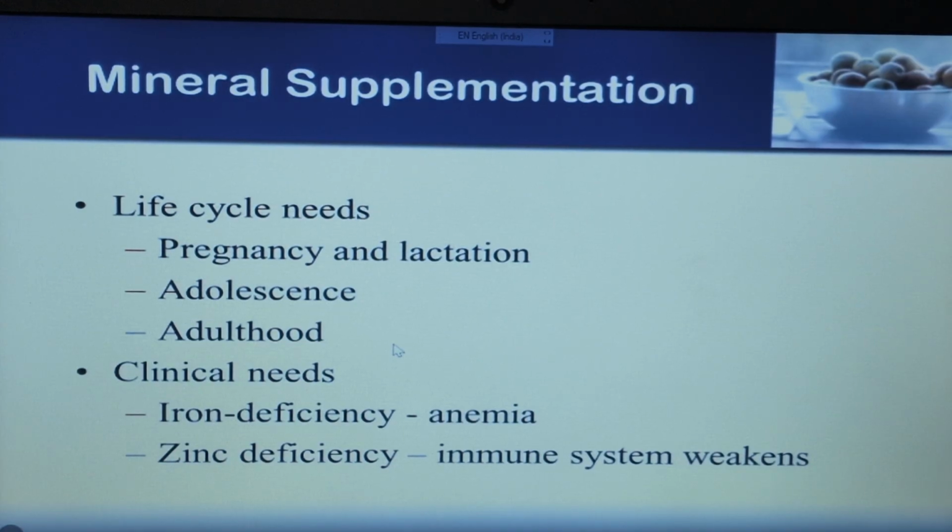You must take these minerals in the proper concentration. Clinical need: iron deficiency anemia and zinc deficiency. If there is a deficiency of zinc, the immune system is weakened, and if there is a deficiency of iron, anemia will occur.